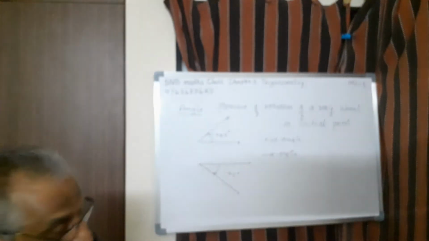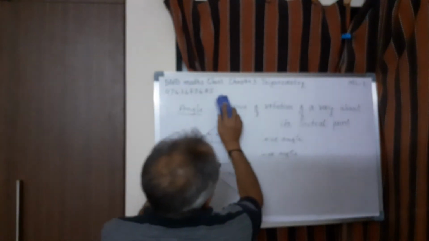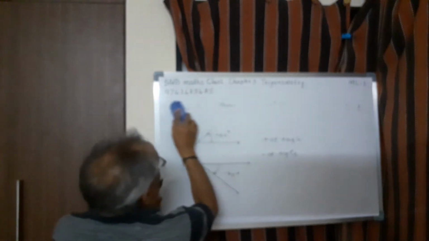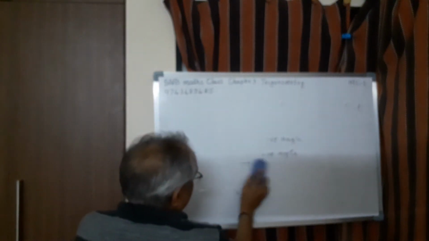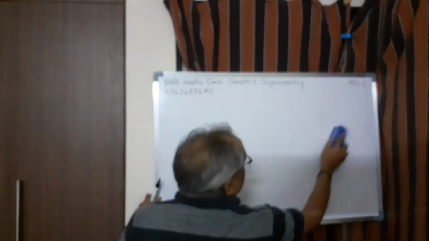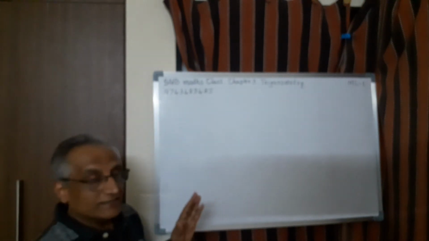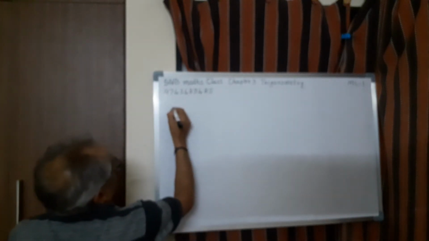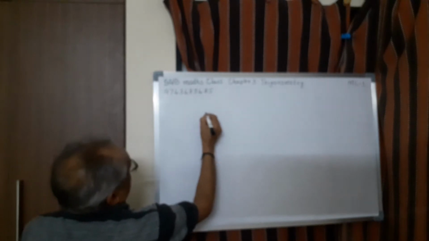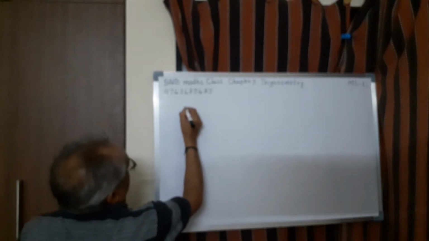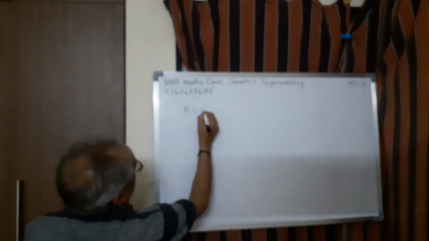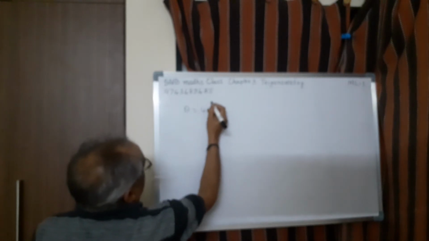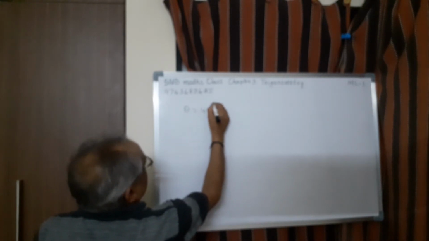Then the next one is, you have already studied different types of angles. For example, acute angle: if an angle is less than 90 degree, it is acute. More than 90, it is obtuse, etc. Now you take any angle, say theta equal to 45 degree.